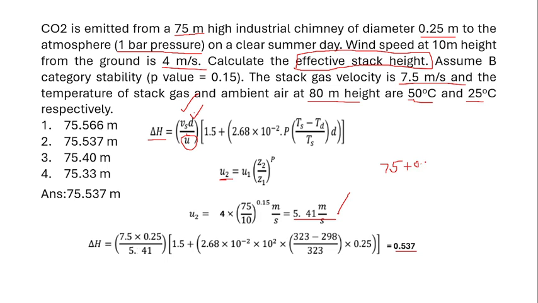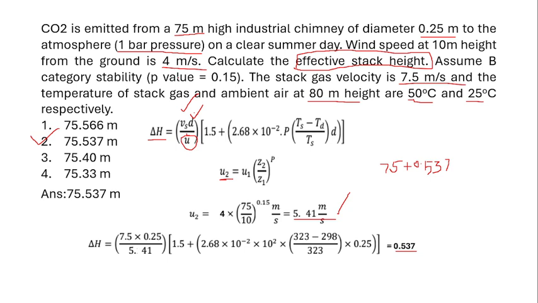I think the answer is different in theweak solution, but the right answer is 75.537. You need to add both these two. The right answer is this one. Do you have any doubt on this problem? It's very simple.